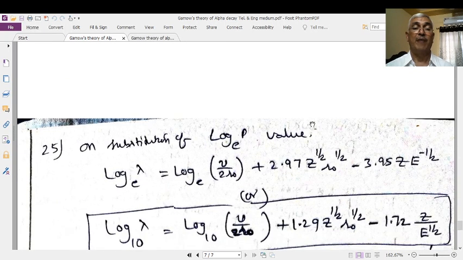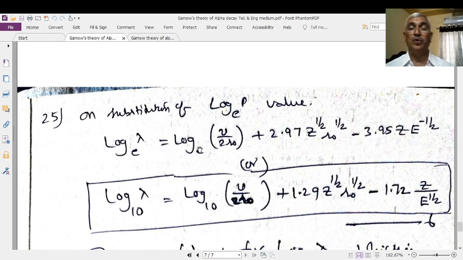Therefore, log lambda to the base e is equal to log v by 2 R naught, plus 2.97 Z square R to the power of 1 by 2, minus 3.95 Z E to the power of 1 by 2, minus 1 by 2 Z E to the power of minus 1 by 2. This is nothing but y is equal to mx plus c. V, this one, everything is constant. This is in the m place, and that is also a constant. That means for a given element the atomic number is constant.